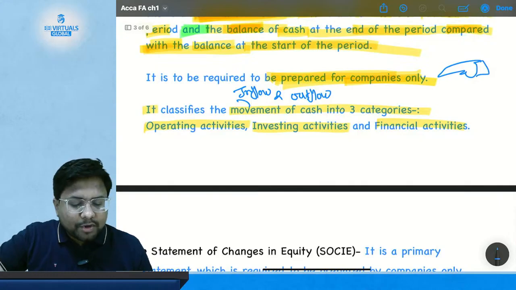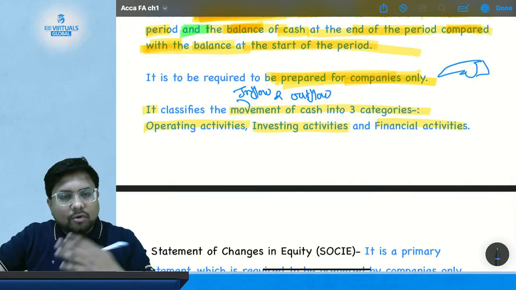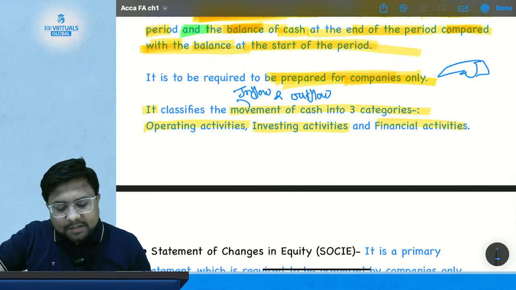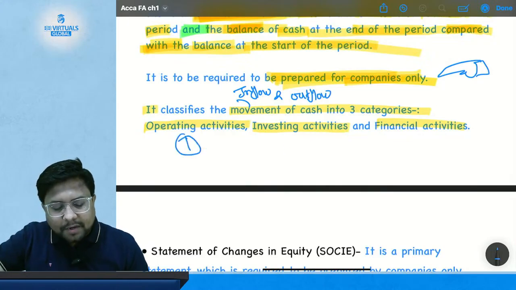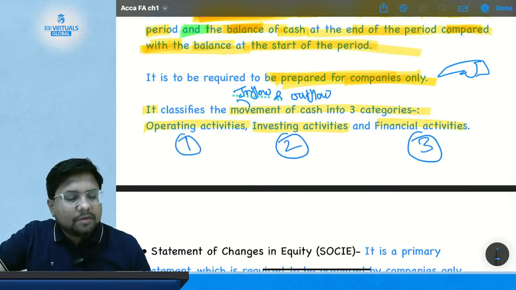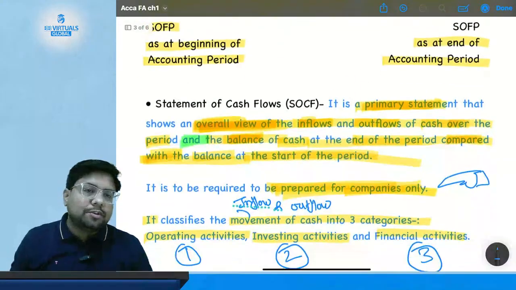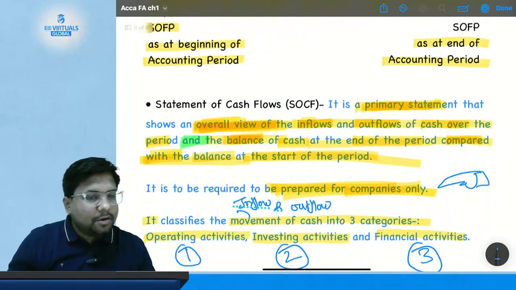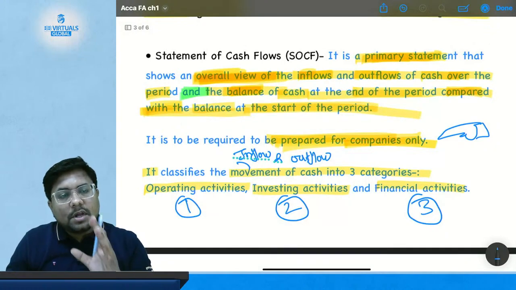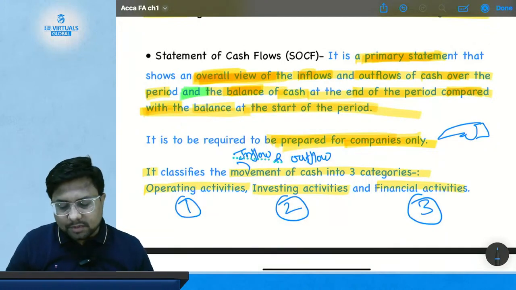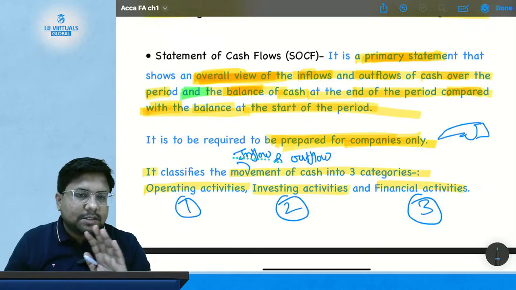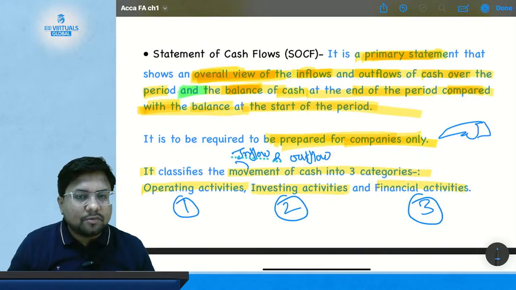It classifies the movement of cash, movement meaning inflow or outflow, into three categories: first, operating activity; second, investing activity; and third, financing activity. We are going to study this as a separate chapter in your course, where we will discuss and solve all the questions related to this. As of now, this is enough for you to understand what a cash flow statement is.